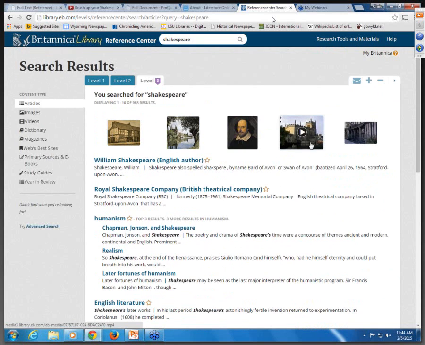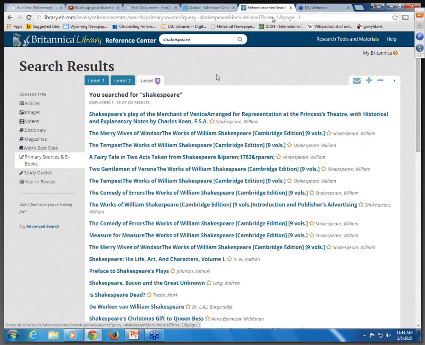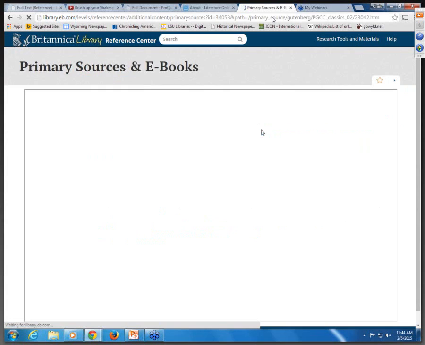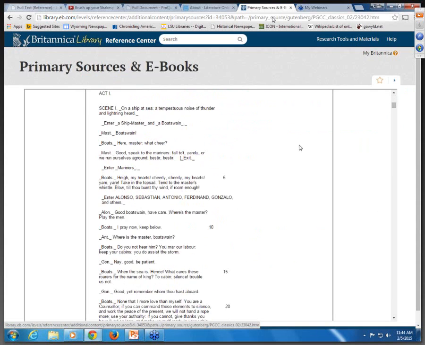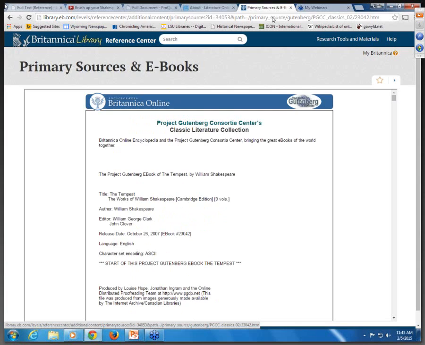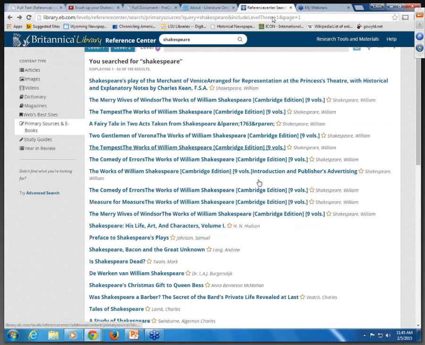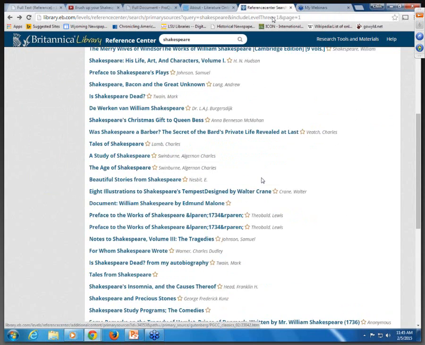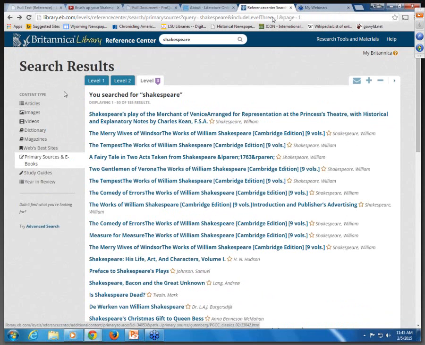It includes images and video tabs across the top. And on the left-hand side, I can jump right to the images, videos, dictionary, websites, primary sources, and let's link to primary sources and ebooks. So under Shakespeare, this gives me, for example, The Tempest from the Gutenberg Project. And let me just scroll down so you can see other works here. So it's going to be works about Shakespeare, by Shakespeare, and of course other Shakespeares. And there's a link to study guides as well.